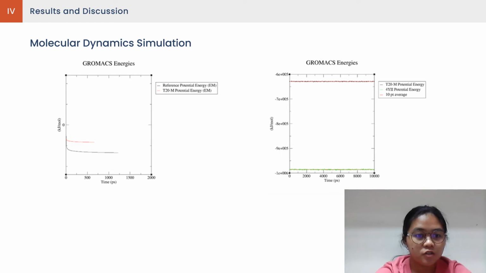The potential energy plot during energy minimization simply shows that the energy minimization steps worked correctly and were able to relax the input complexes. In the following graph, the potential energy during the MD production run, as illustrated per picosecond, simply denotes whether or not the structure was energetically stable throughout the entire run.